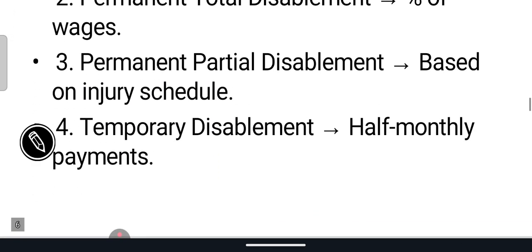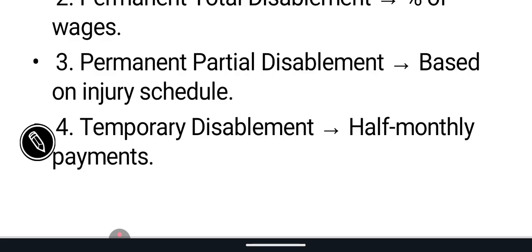Next, permanent partial disablement based on injury schedule. Permanent partial disablement means that the person who became disabled, or has a scheduled injury, will recover sooner or later, but will not be considered workable anymore. And temporary disablement means half-monthly payments.